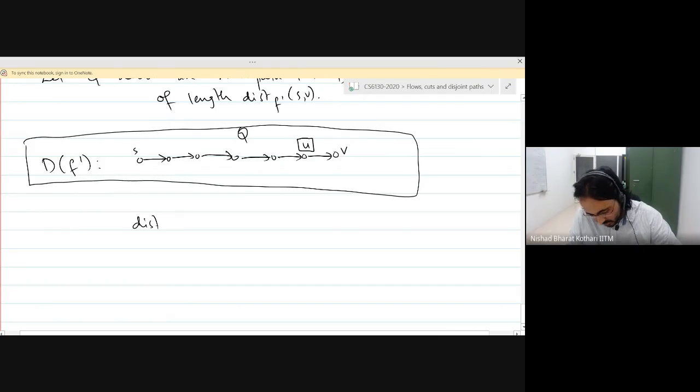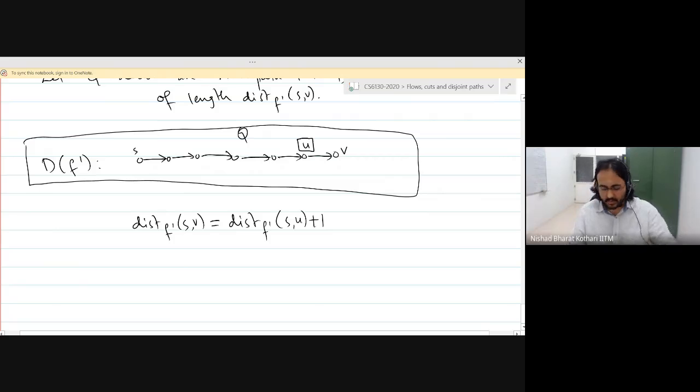Distance with respect to f prime between S and V is equal to distance with respect to f prime between S and U plus 1. Is this clear to everyone? Why is the distance between S and V exactly 1 more than the distance between S and U? It's because Q is the shortest dipath, and U is the preceding vertex. If there was a shorter path to U, then you would get a shorter path to vertex V.